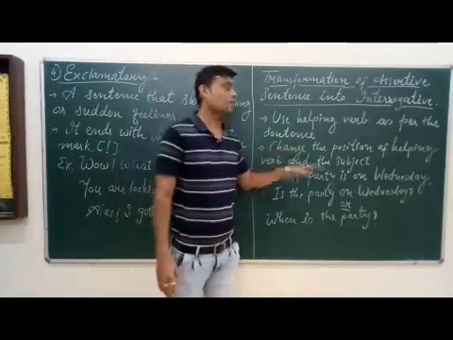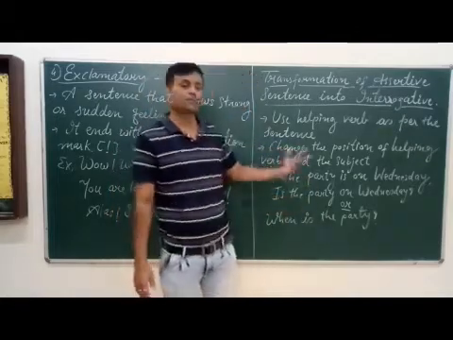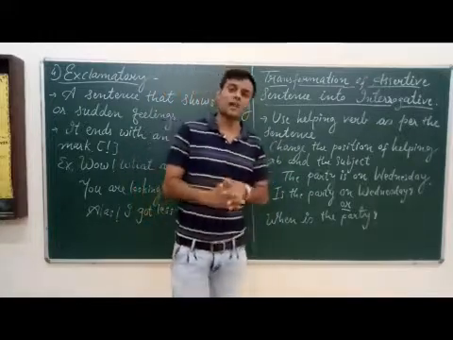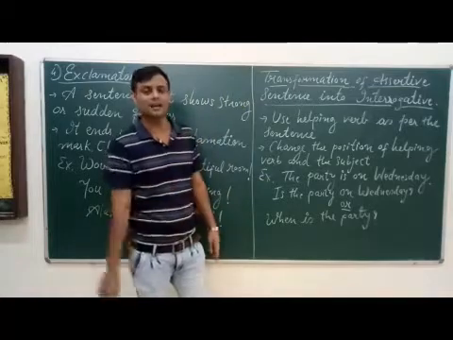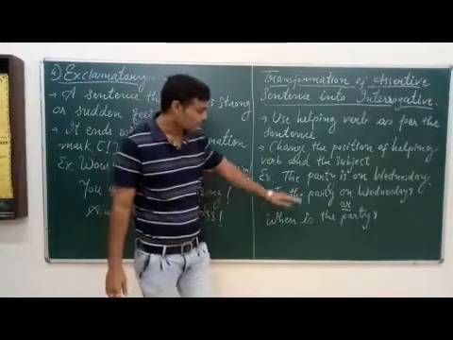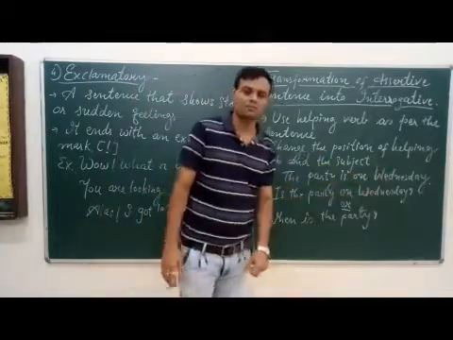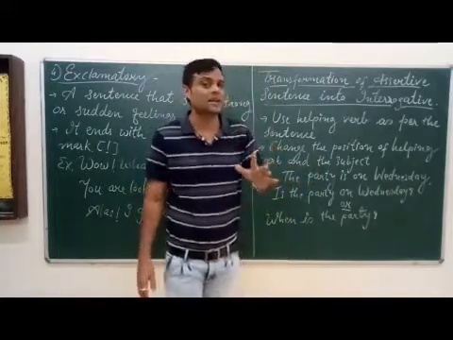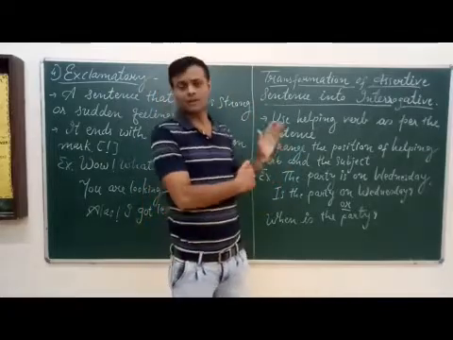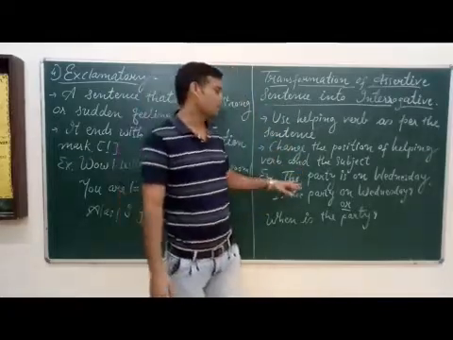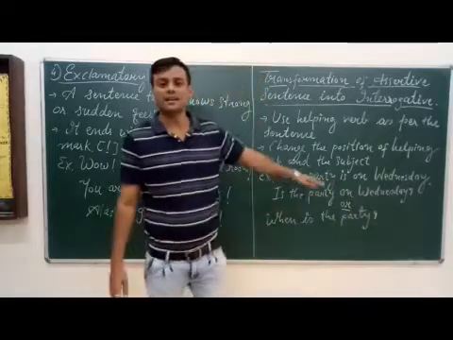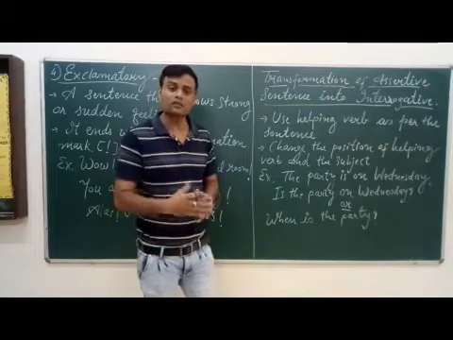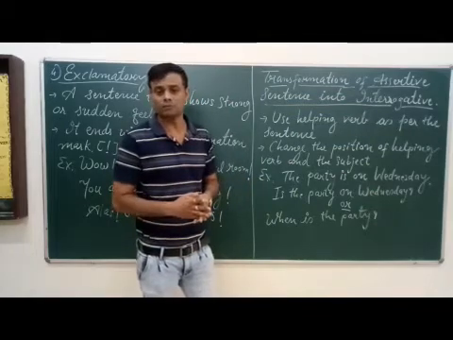Second, change the position of the helping verb and the subject. We have to change the position of subject and helping verb. Let's understand through an example. The party is on Wednesday. I wrote this example earlier as part of assertive sentences. If you rewind the video, you can see it. The party is on Wednesday. It is an assertive sentence. Here we have to transform it into interrogative.